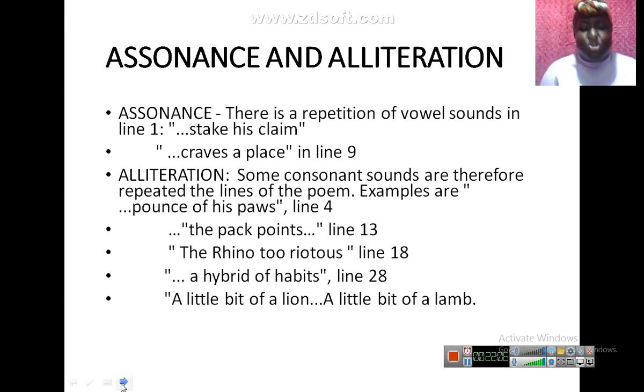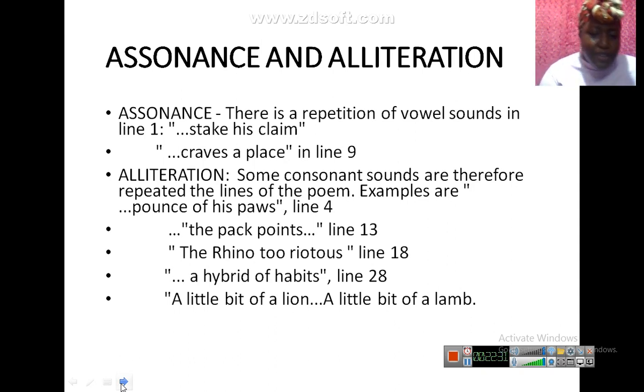Now alliteration, repetition of consonant sounds in a line of poetry. Examples: pounds of his paws. What is the consonant sound there? P. Underline it. The pack point, line 13, underline it. The rhino too riotous, underline it. A hybrid of habits. Are we together guys? Underline it.